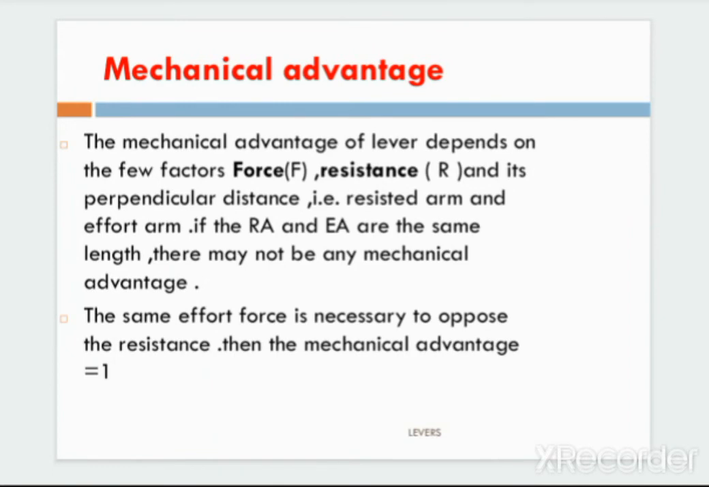Now what is mechanical advantage? This is the most important part of levers. The mechanical advantage of a lever depends on a few factors, that is force, resistance and their perpendicular distances. For example, if the resistance arm and effort arm are the same length, there is no mechanical advantage. The same effort force is necessary to oppose the resistance, and the mechanical advantage is equal to 1.